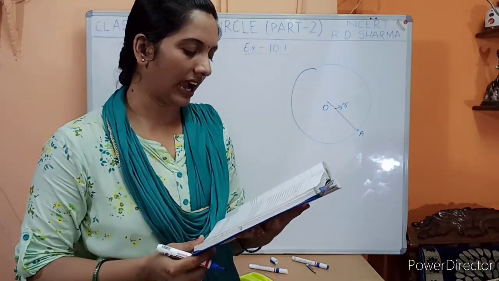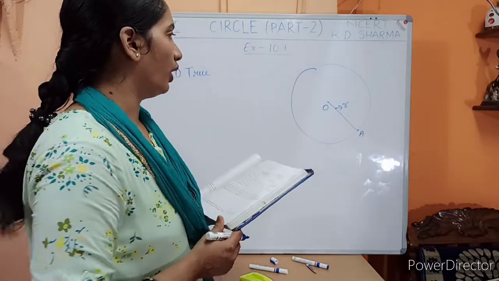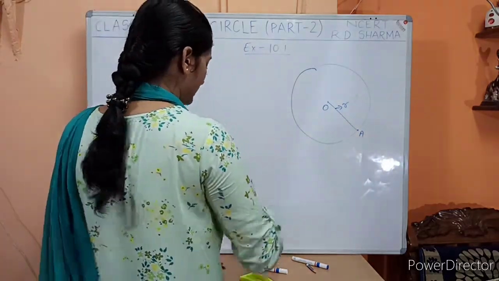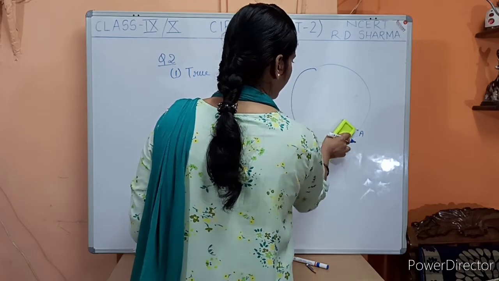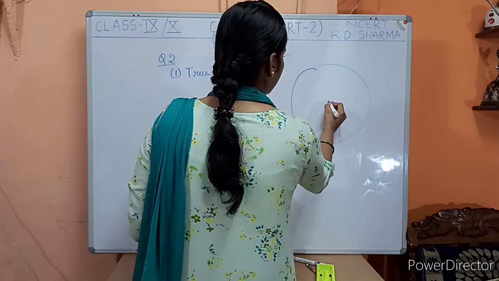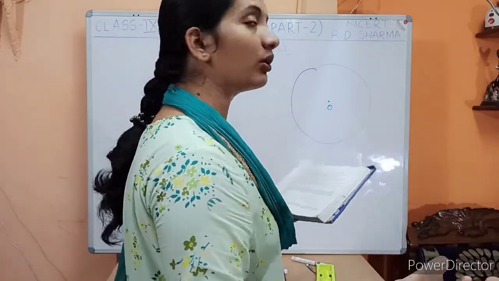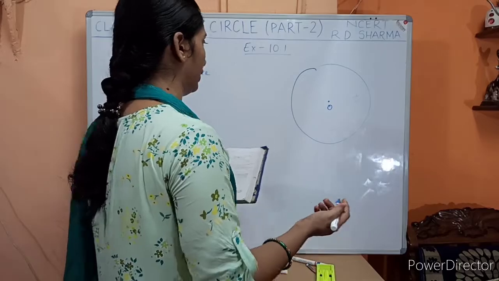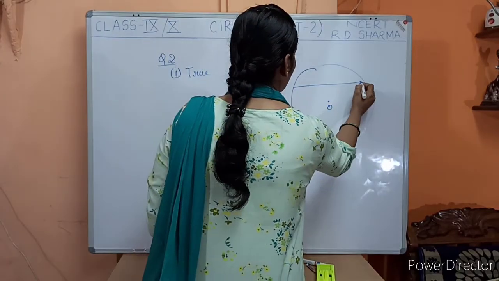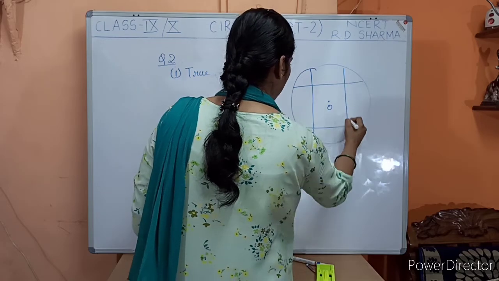A circle has only finite number of equal chords. Okay, so let us see in this circle itself. The second point says that in any circle only finite number of equal chords can be identified. No, it's not true, because we can draw infinite number of equal chords in any circle.